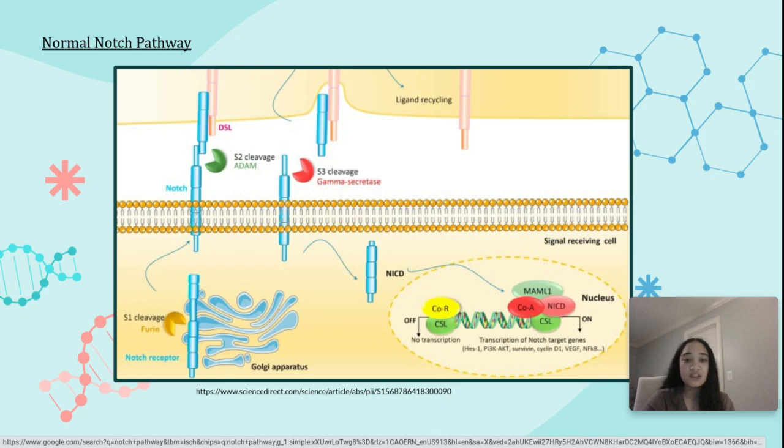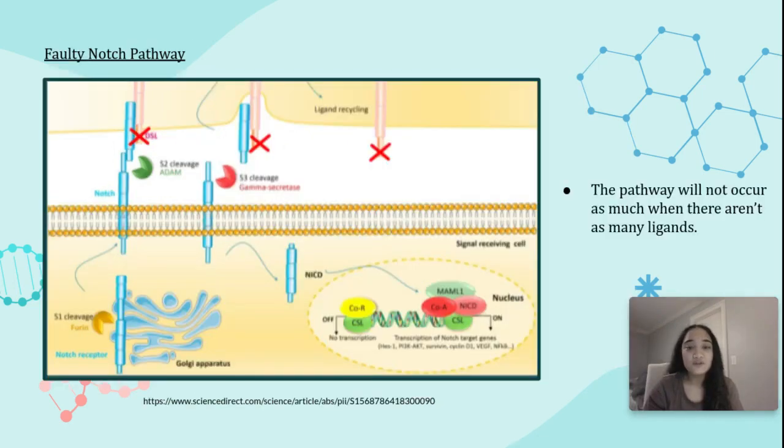The NICD, which is the Notch intracellular domain, goes into the nucleus and turns on other proteins that will turn genes on to elicit a response. These responses can help with the proliferation of cells, such as muscle cells, and the renewal of stem cells, and protect cells from apoptosis. The altered version of the Notch pathway happens when there isn't enough of the Delta or Jagged ligand on cell membranes.